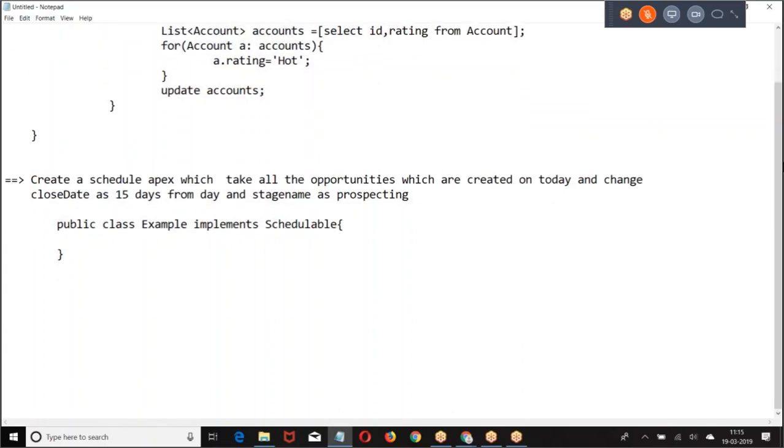Create a class example which implements schedulable. Then write the logic here.